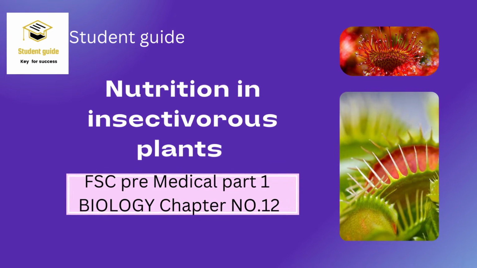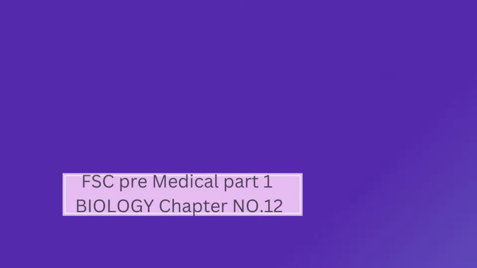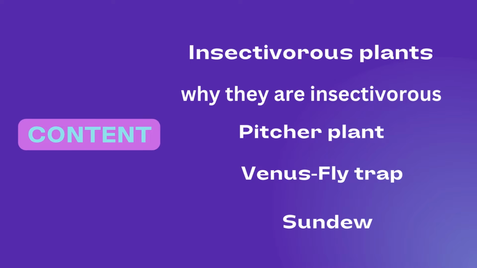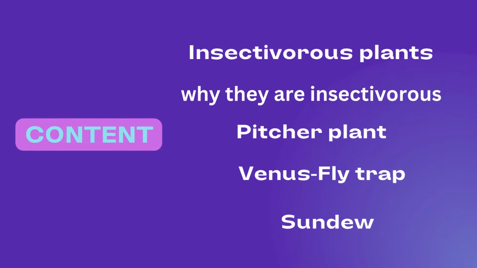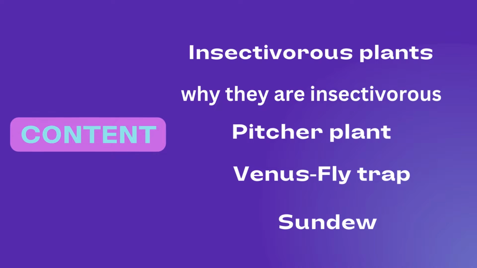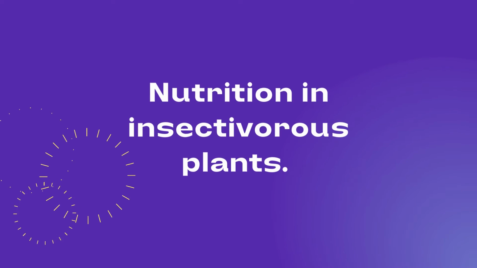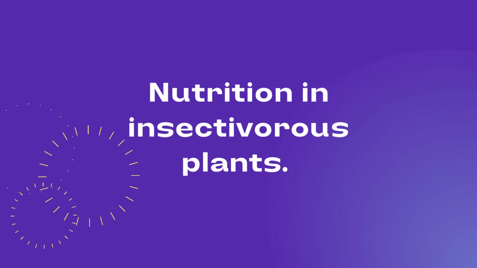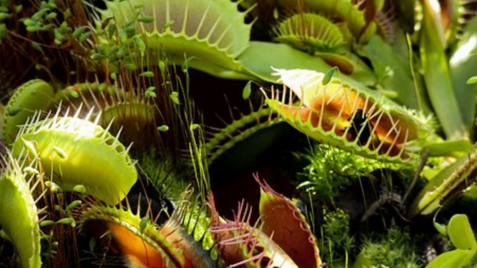This topic is from part 1 biology chapter number 12. In this topic we will discuss what are insectivorous plants, why they are insectivores, and their famous examples like pitcher plant, Venus flytrap and sundew. Nutrition in insectivorous plants. They are also called carnivorous plants.